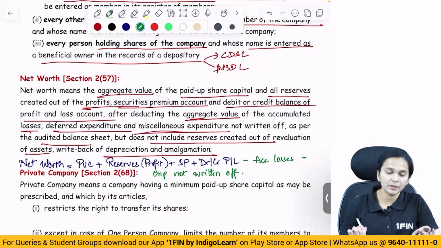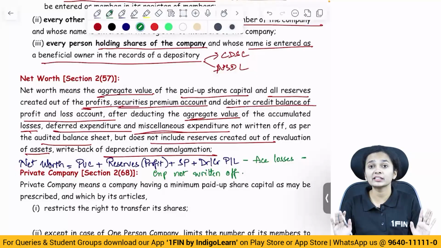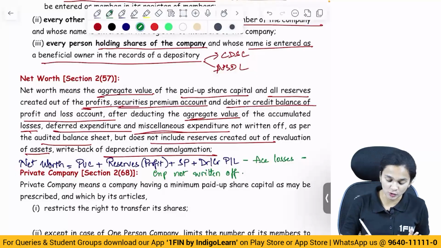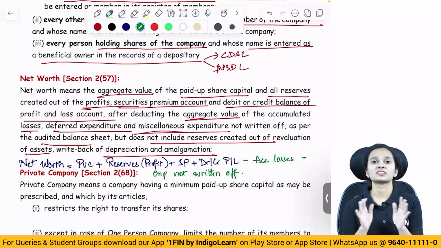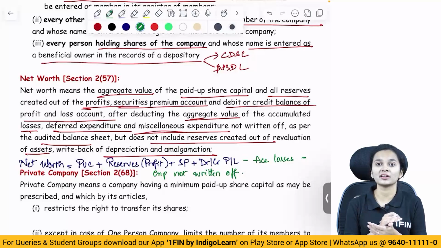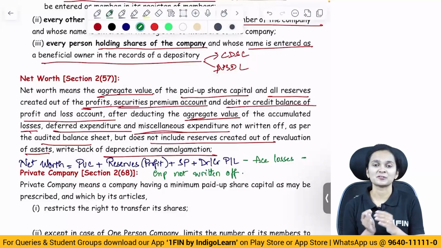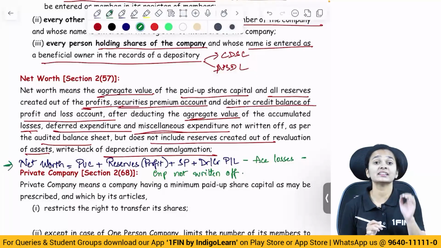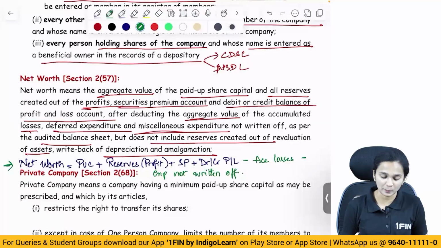And when we are talking about reserves, reserves do not include any revaluation reserve or writing back of depreciation or amalgamation. So reserves will not include any revaluation reserves. This includes reserves only which are created out of profits, the securities premium and debit or credit balance of the profit and loss account. So this is how we are going to calculate the net worth of a company.